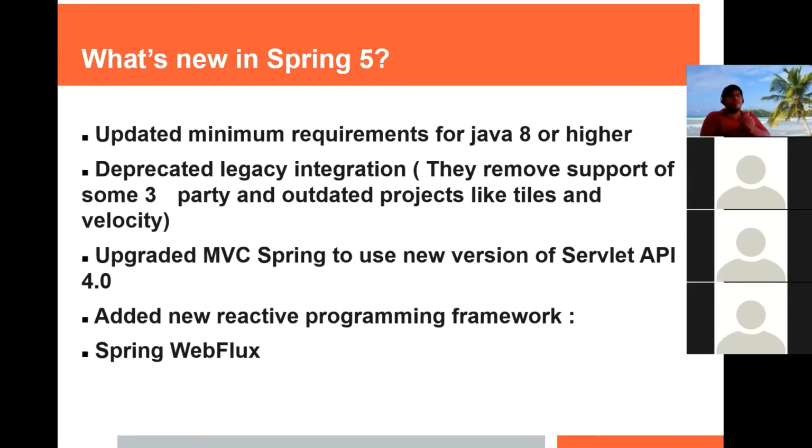Now, coming to the third point, it upgraded the Servlet API. So what is a Servlet API? It is the base of a Java web application, because everything works in the form of servlets. Previously it supported up to Servlet API 3, but now with Spring 5 they have updated the support to Servlet API version 4. The latest version of Servlet API is 4, so Spring 5 is supporting that latest version.